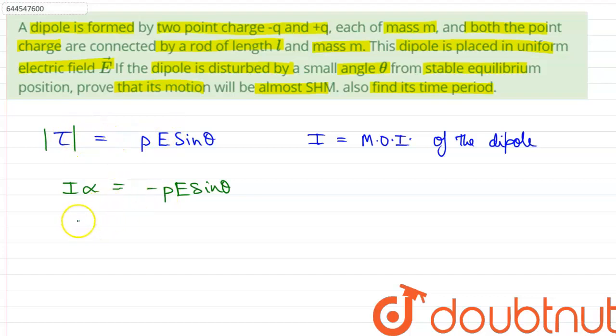Therefore, we can write that d squared theta divided by dt squared is equal to negative of P into E divided by I